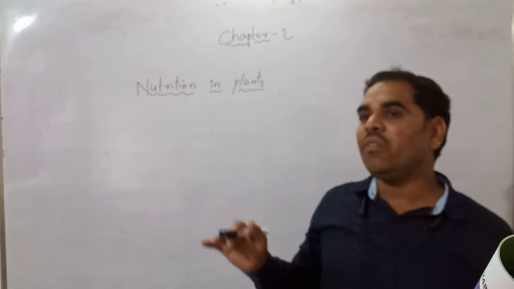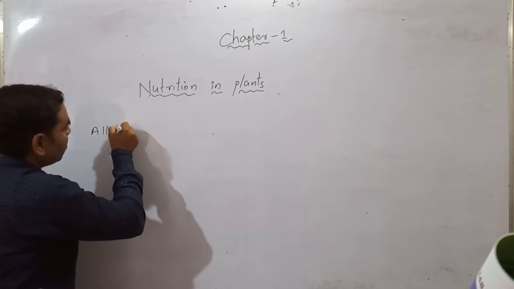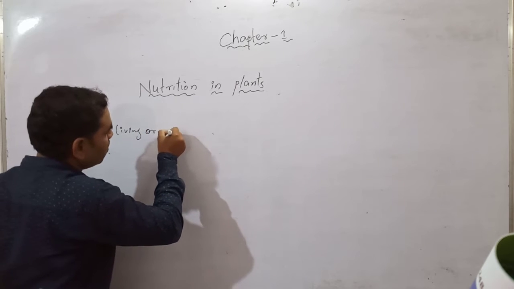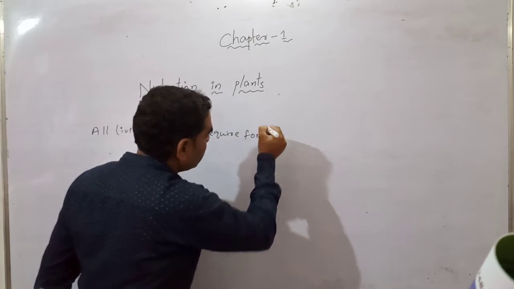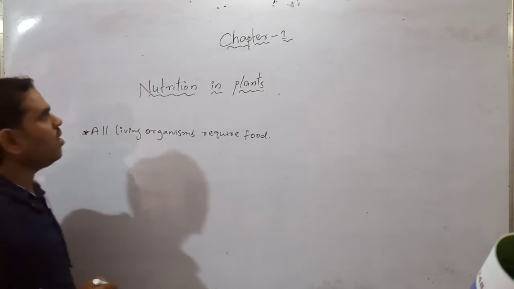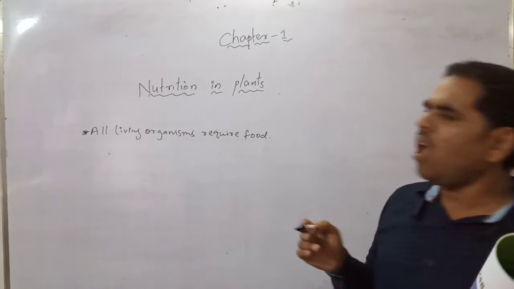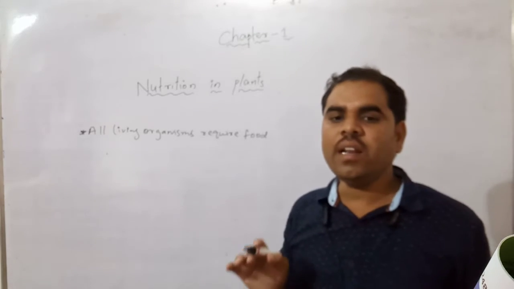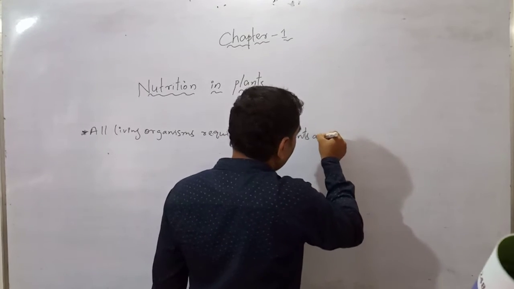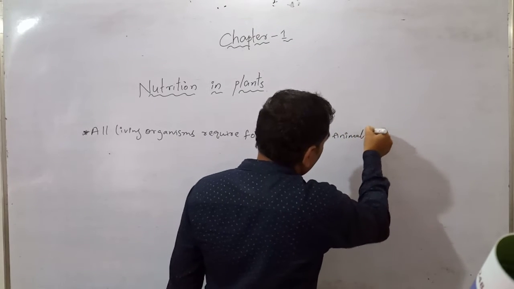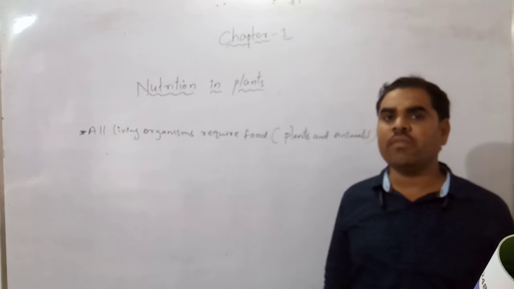Biology, chapter 1, nutrition in plants. All living organisms require food, including plants and animals. We are learning in this chapter nutrition in plants. Without food, we can't survive.